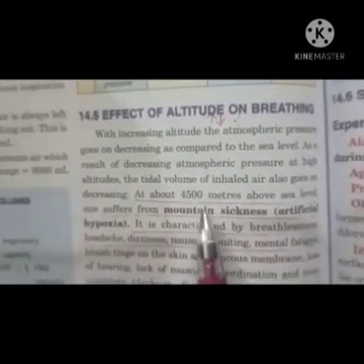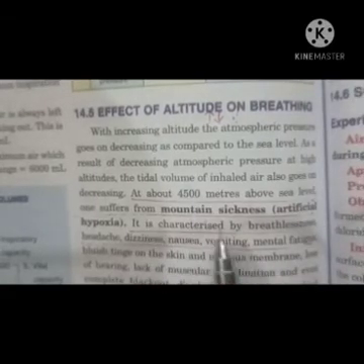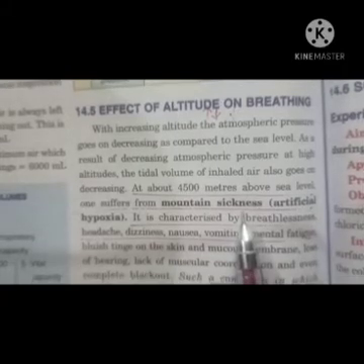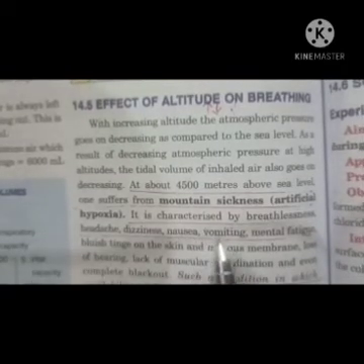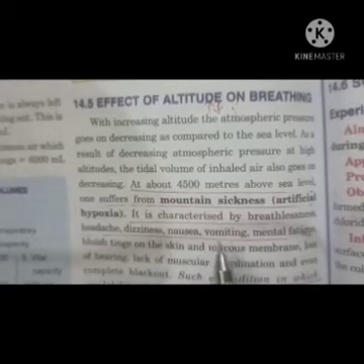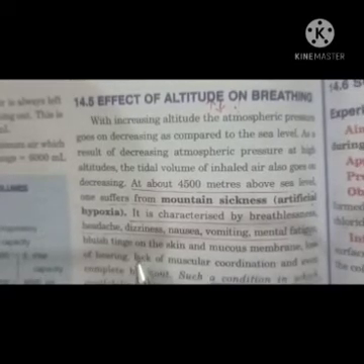At about 4,500 meters above sea level, one suffers from mountain sickness. Why? Because when you go to high altitude, the atmospheric pressure decreases, so the volume of oxygen in the air also decreases. It is characterized by breathlessness, headache, dizziness, nausea, vomiting, mental fatigue, and a bluish tinge on the skin.